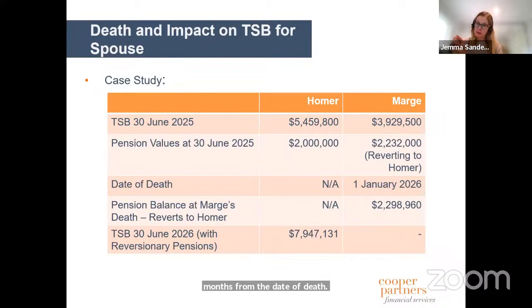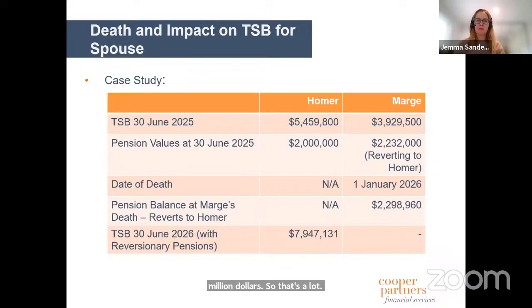For total super balance purposes, as soon as Marge dies, that is Homer's account. So that means that his total super balance at 30 June 26 will include that reversionary pension. So just looking at this table here, we've gone from 5.5 to nearly $8 million. So that's a lot of an increase there.